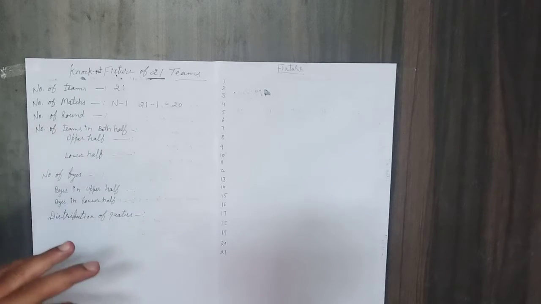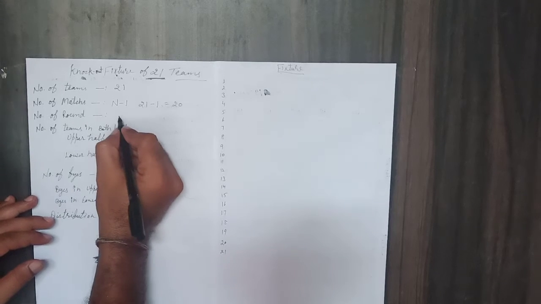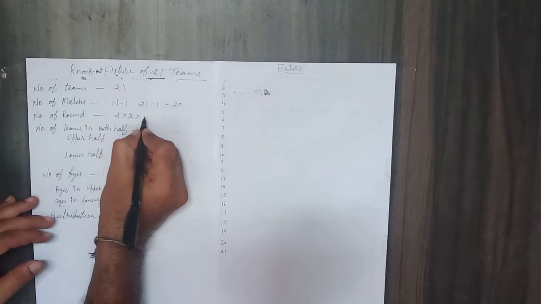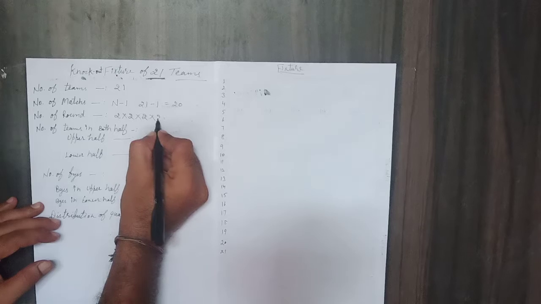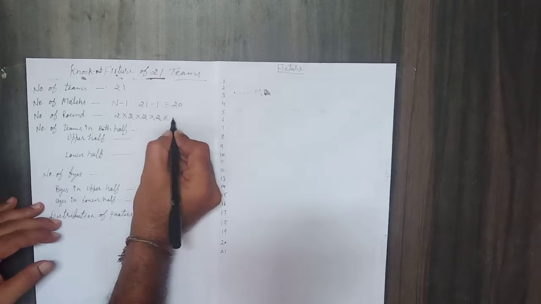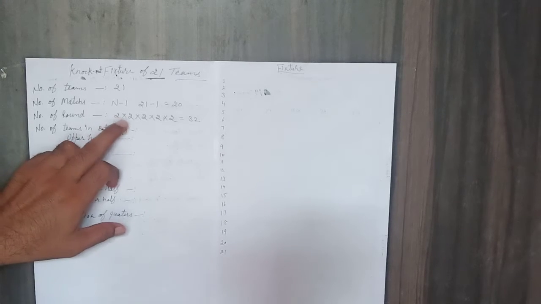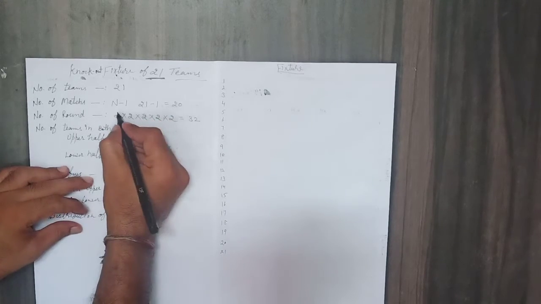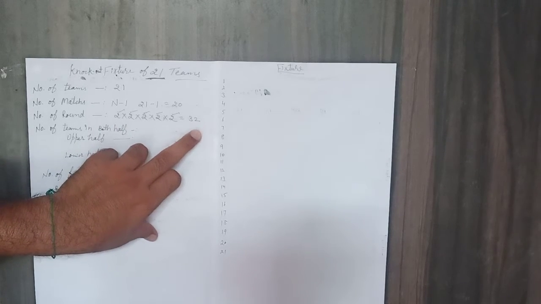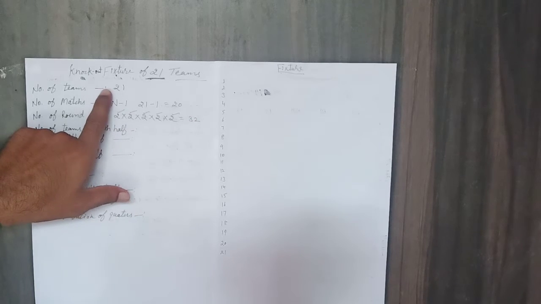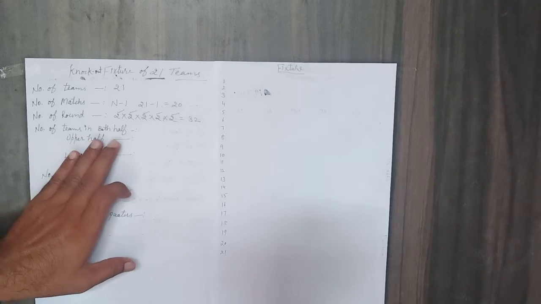Next, number of rounds. For number of rounds we will go with the power of 2. It is 2 into 2, 4 into 2, 8 into 2, 16 into 2, it is 32. 1, 2, 3, 4, 5. The number of rounds is 5 because 32 is the next power of 2 of the number of teams. It is very important.